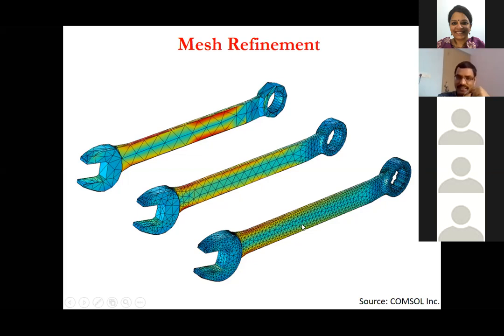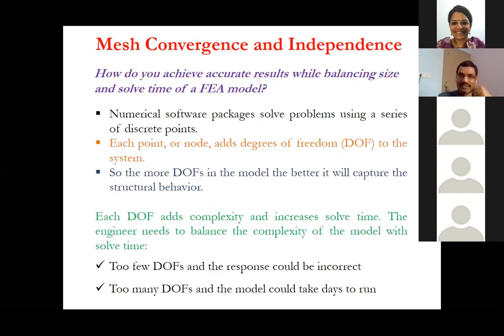So in this case, the results will be more accurate, but computational time will be higher, right? Now you see, as I pose this question, how do you achieve accurate results while balancing size and solve time of an FEM model? We already saw that we solve it using a series of discrete points, right? And each point or node adds some degree of freedom.